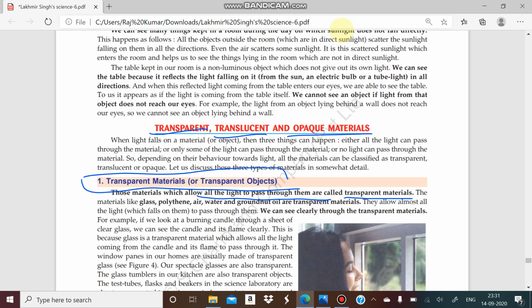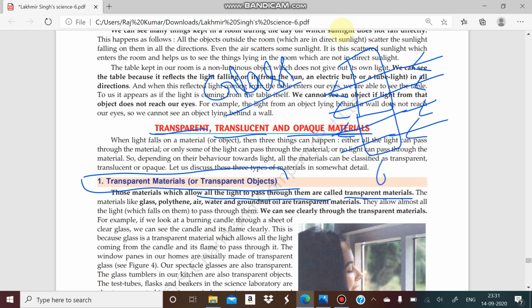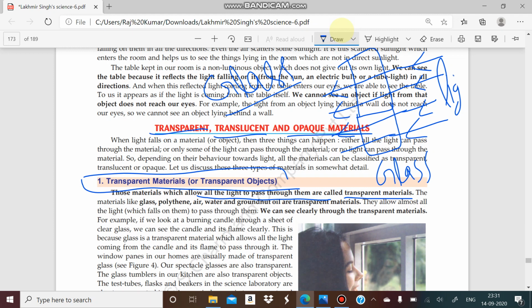Suppose I take the example of glass, it can be glass bottles, or anything made of glass substance. Suppose this is the glass substance, and if I let some light fall from this direction, it will pass through this glass substance. So what we observe is that light can easily pass through this object, the glass, and this light we fall by any source.